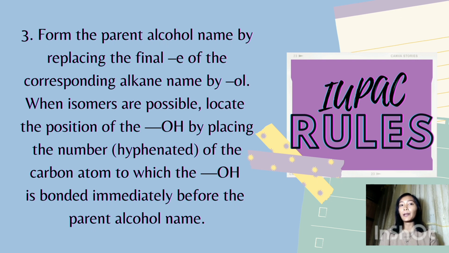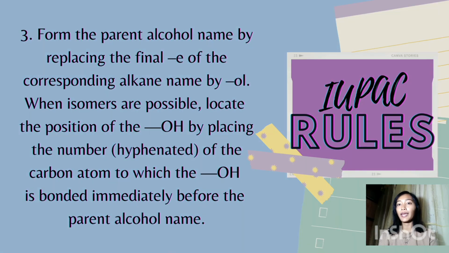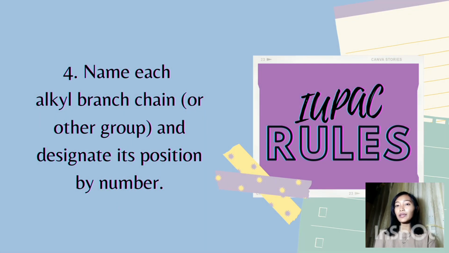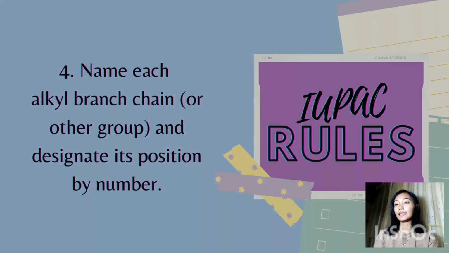When isomers are possible, locate the position of the OH by placing the number, hyphenated, of the carbon atom to which the OH is bonded immediately before the parent alcohol name. Fourth, name each alkyl branch chain or other group and designate its position by number.